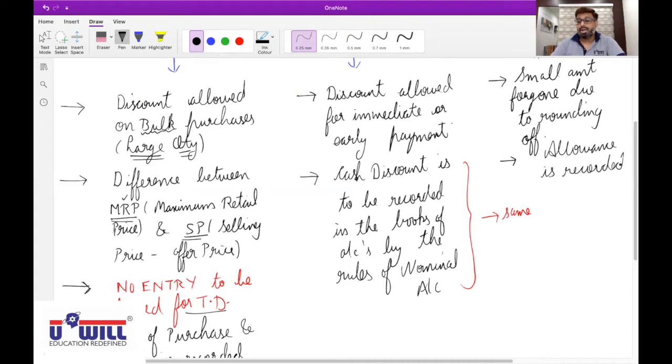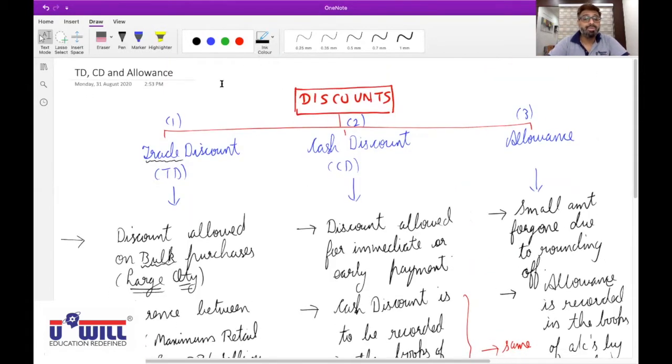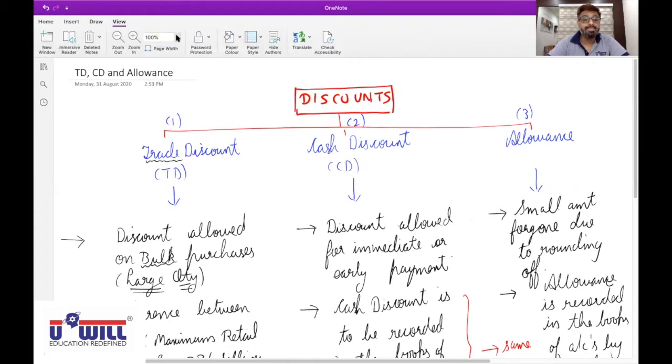Allowance is recorded in the books of accounts by the rules of nominal account. So here Dhruv paid me 2 rupees less. Can I say that 2 rupees is an expense for me? Yes. Debit for expenses and losses. So I will debit that allowance account. Did all of you understand this? Yes.